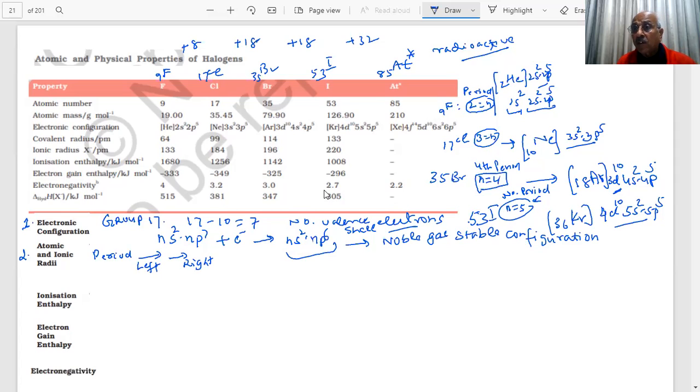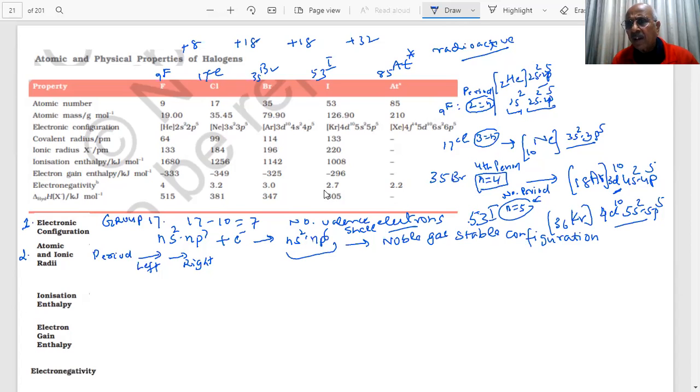When you move across a period from left to right, student, will the atomic radii increase or decrease? What will happen? I'm not sure, sir. Will the atomic radii increase or decrease if you move from left to right in a period? In a period, it will increase.